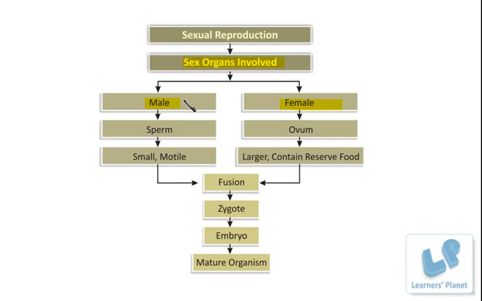Now the male organism will produce the sperms. Sperm, in other terms, we can say is a male gamete. You know from where this sperm is coming? This sperm is, of course, in the male body, but which part of the male organism is producing this particular sperm? It is produced by the testes. The testes is responsible not only for the production of sperms, but it is also required for the secretion of sex hormone, and that is known as testosterone.